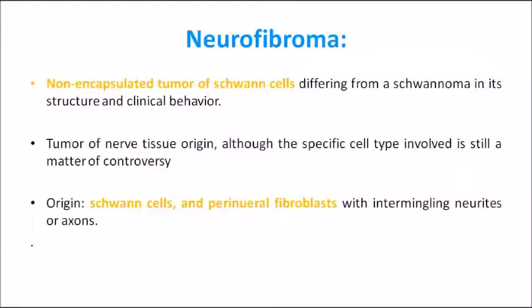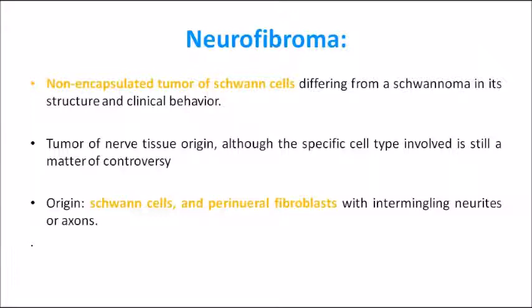So what was the main feature of neurilemoma? Neurilemoma, as I told, originates from the Schwann cells, and there was a capsule surrounding the lesion. But in the case of neurofibroma, it is also a tumor of Schwann cells, but it is non-encapsulated. So if you see a tumor under the microscope with a capsule surrounding it, it is neurilemoma.